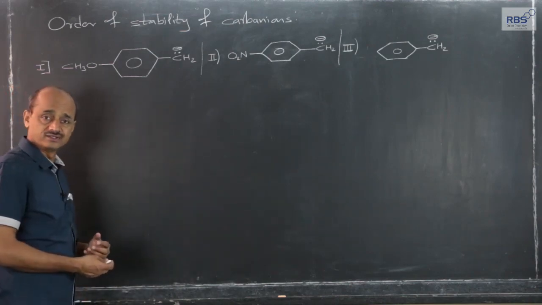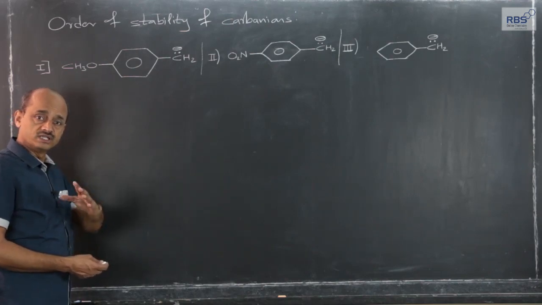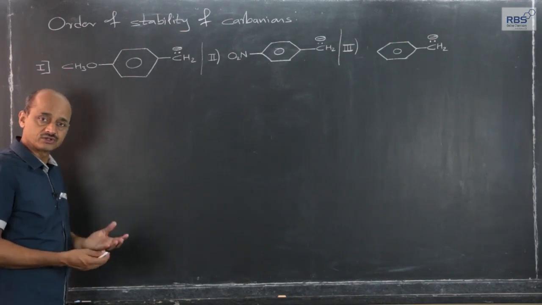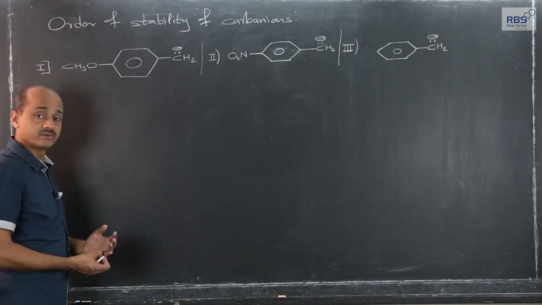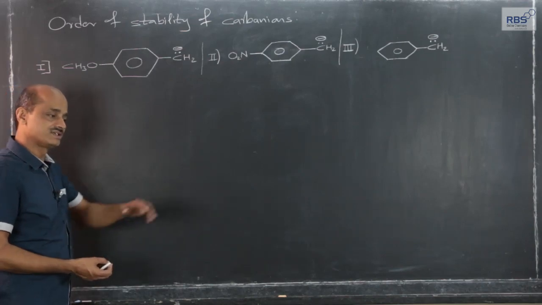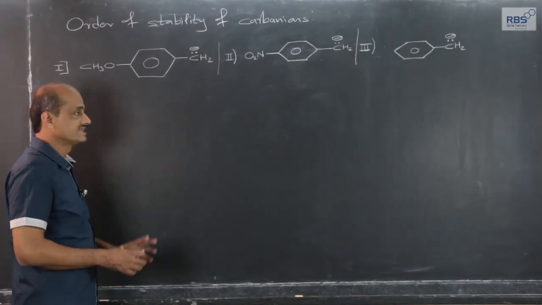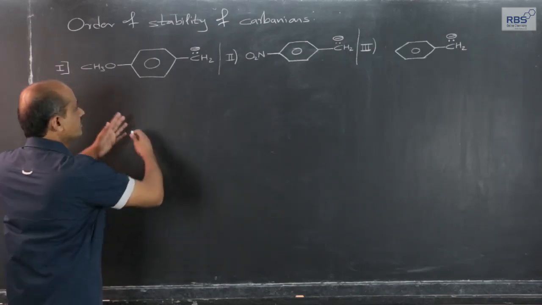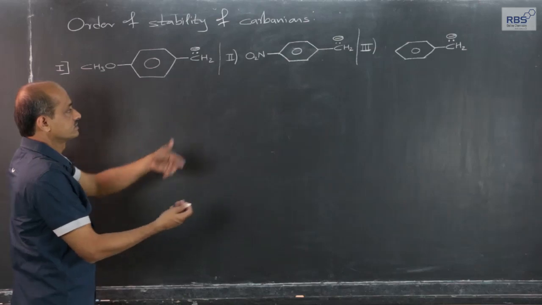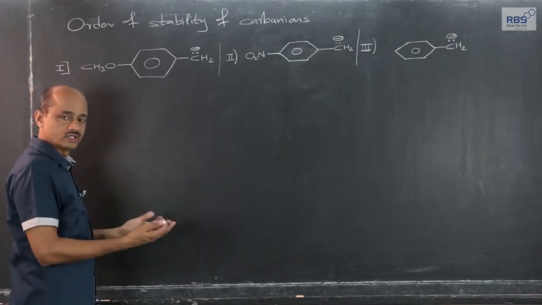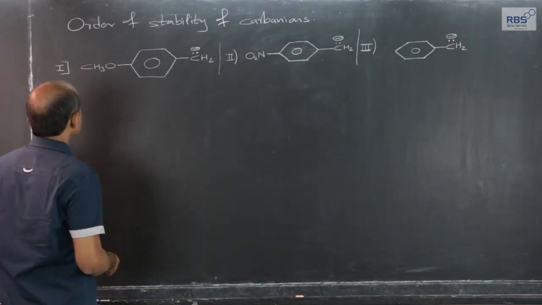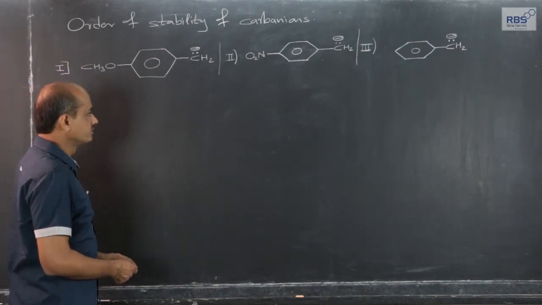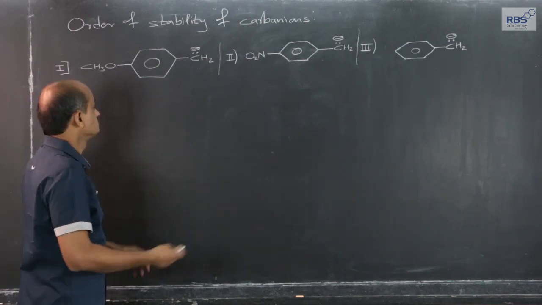Now, the basic thing is, the more delocalized the charge, whether it is a positive charge on a cation or a negative charge on an anion, carbanion, the more delocalized, the more is the stability. Less delocalized, less the stability, the basic reason. Now, if we compare these three, there can be options, order 1, 2, 3, 3, 2, 1, 2, 3, 1, any. What you feel, which one is most stable or what is the order?